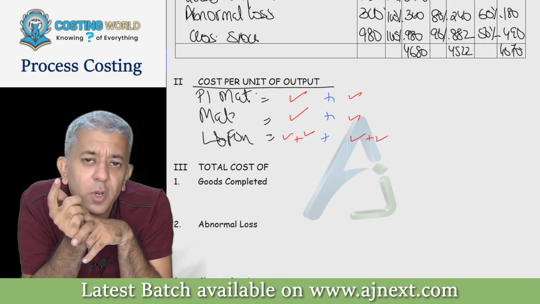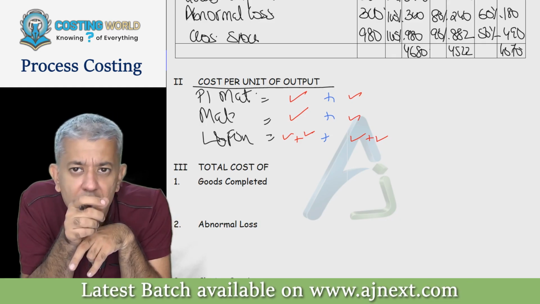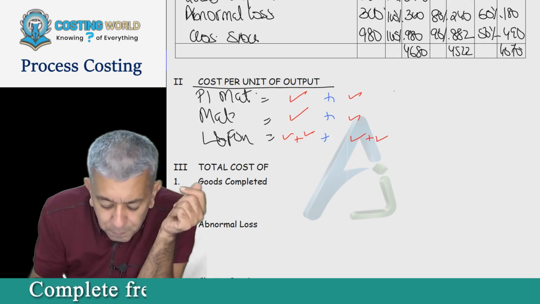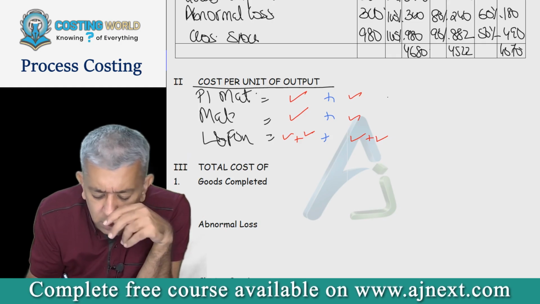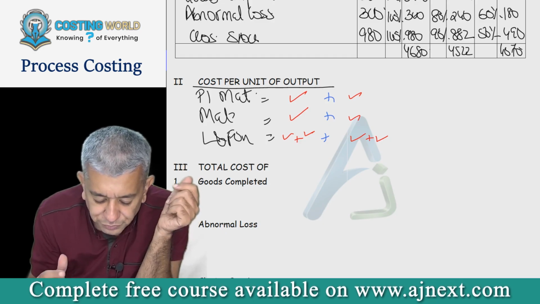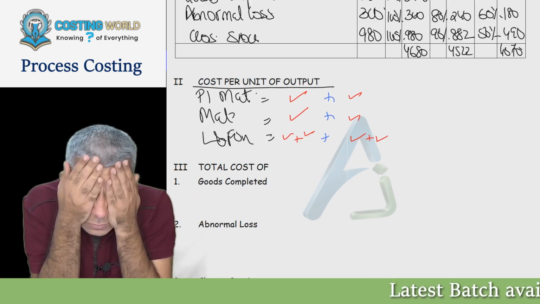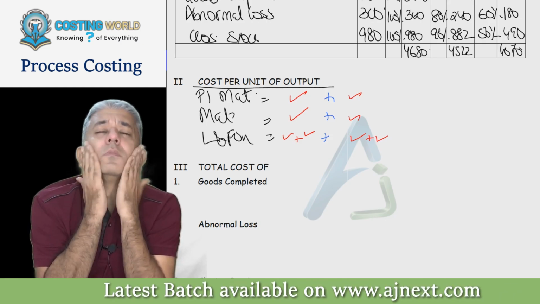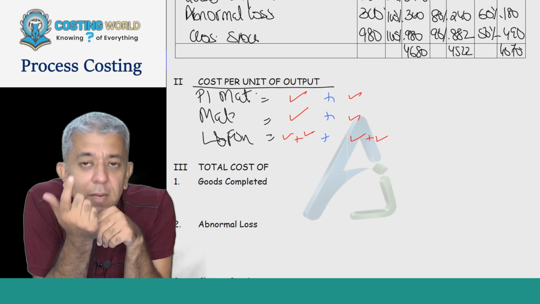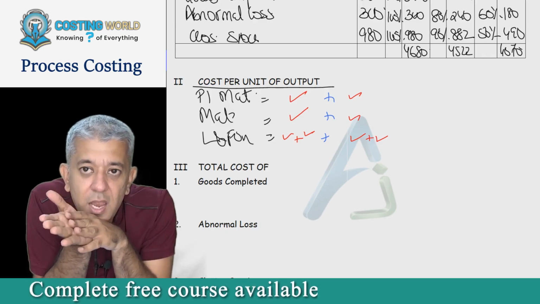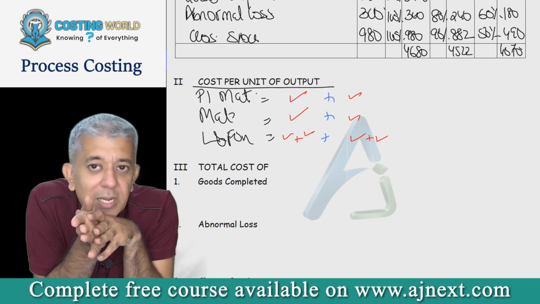Scrap value of normal loss. Tell me from where do you reduce it? Material. From P1 material or from material? Material. Even material, sir. Out of cloth and buttons, whenever you sell the things, tell me which material is more important?